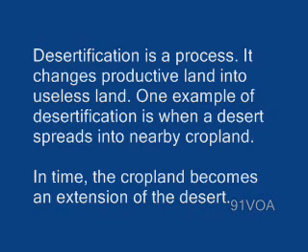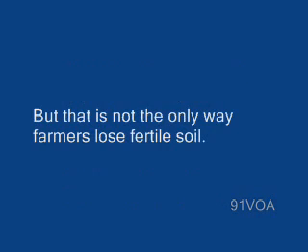Desertification is a process. It changes productive land into useless land. One example of desertification is when a desert spreads into nearby cropland. In time, the cropland becomes an extension of the desert. But that is not the only way farmers lose fertile soil.